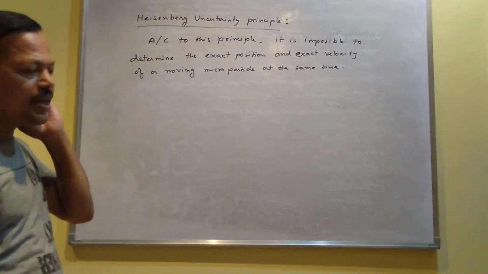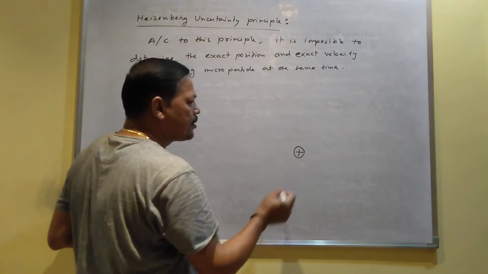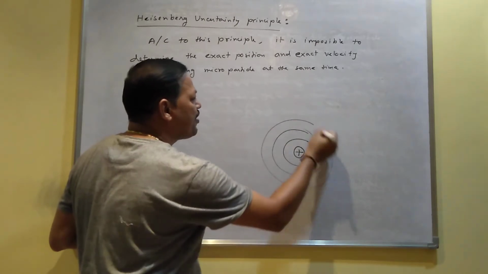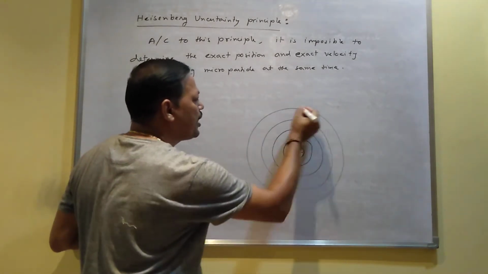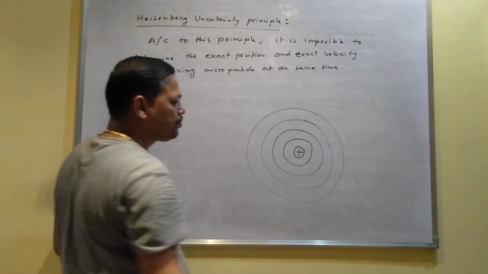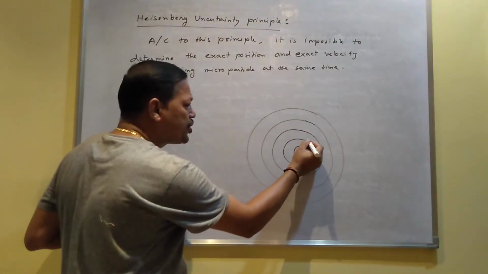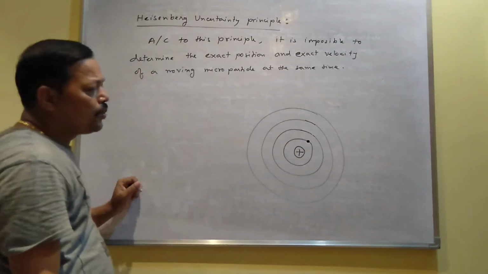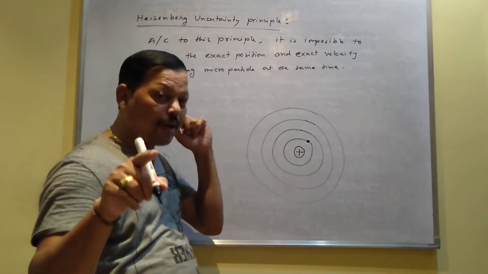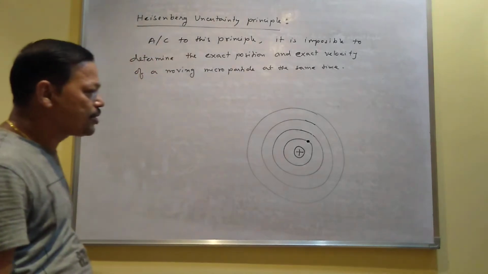That means, suppose this is your nucleus and these are the orbits as explained by Bohr: first orbit, second orbit, third orbit, where the electrons are revolving around the nucleus. Bohr explained the position of the electron. Bohr explained the velocity of the electron also. Already you have learned how to determine the velocity of the electron in different orbits.